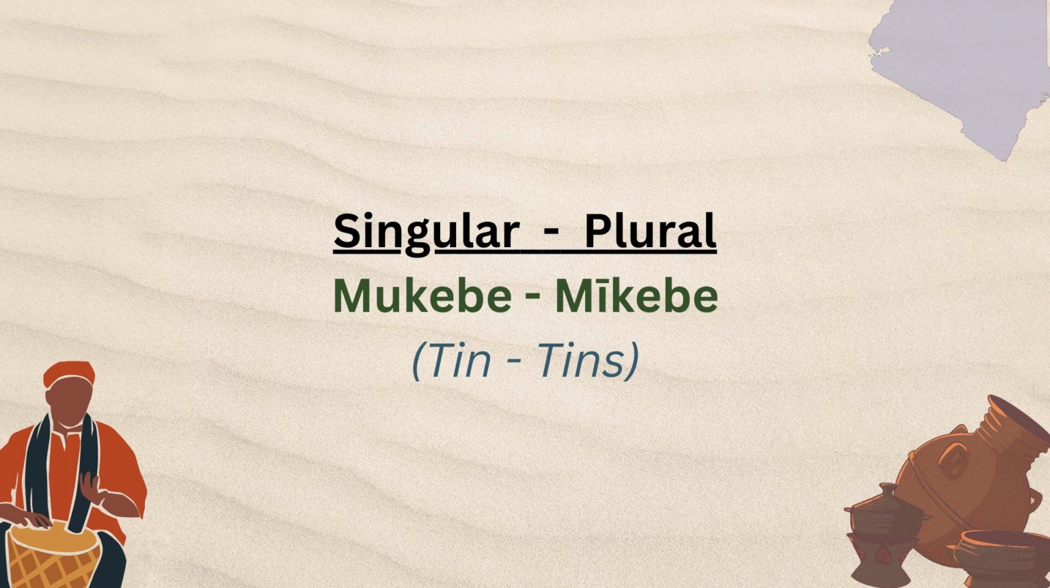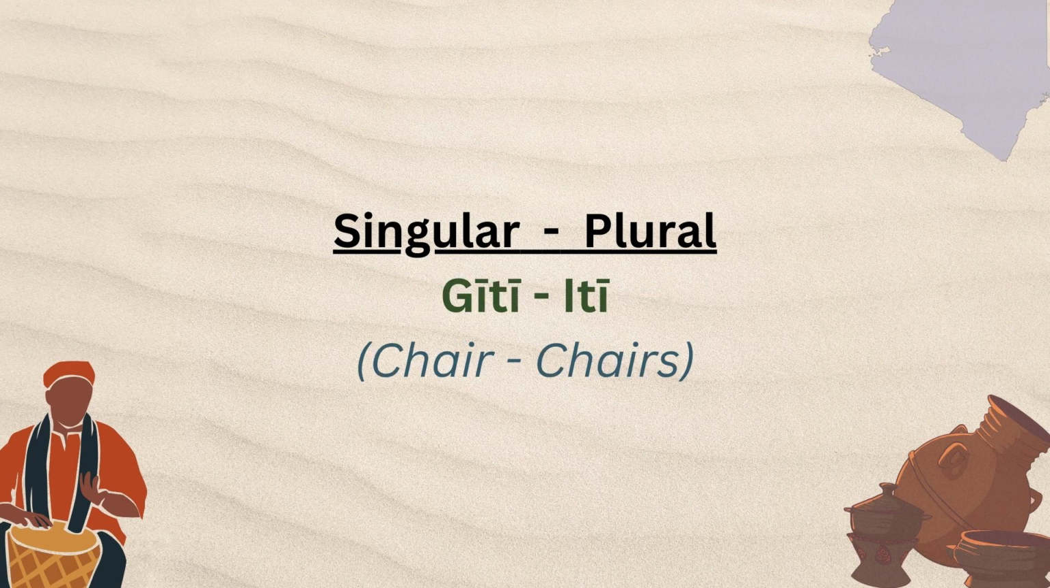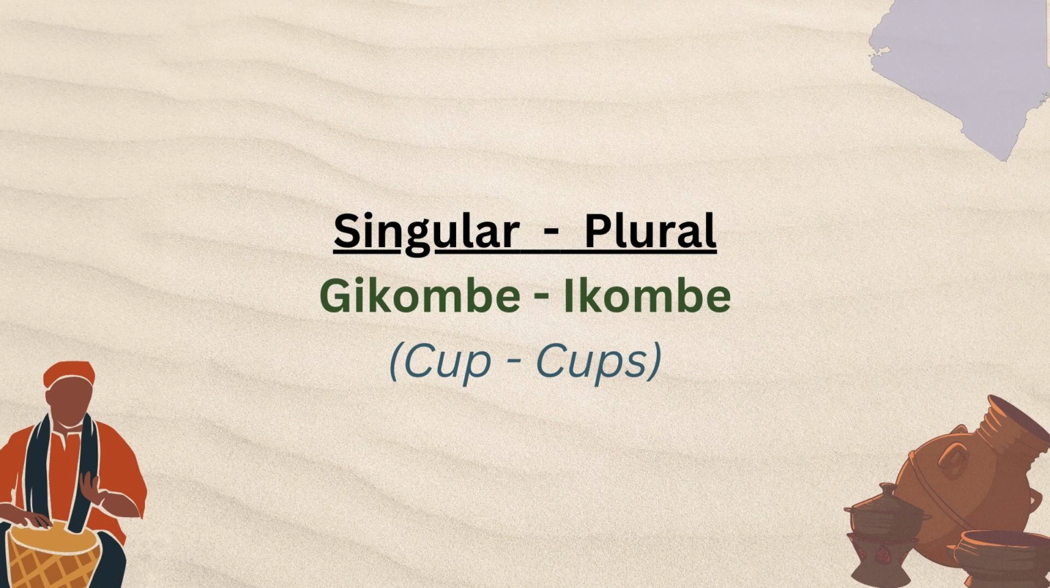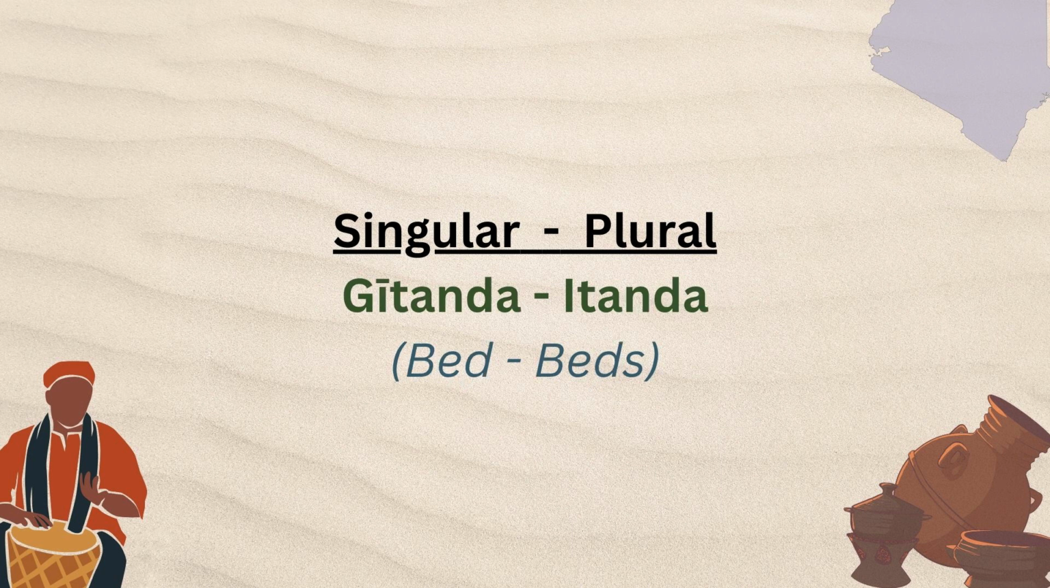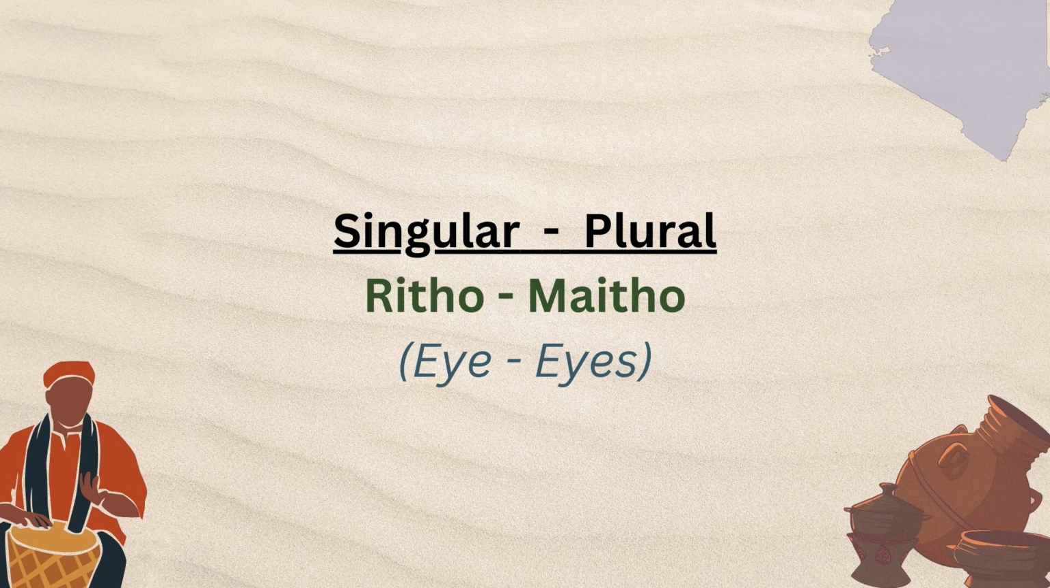And when it comes to objects, ge, yete, is a chair. Plural, ite, chairs. Gekobe, it's a cup when it's one. Ikobe, cups. Getada, it's a bed, a single bed. Itada, beds. Then with R, like for example, ritho, which is a knife. Plural, maitho.